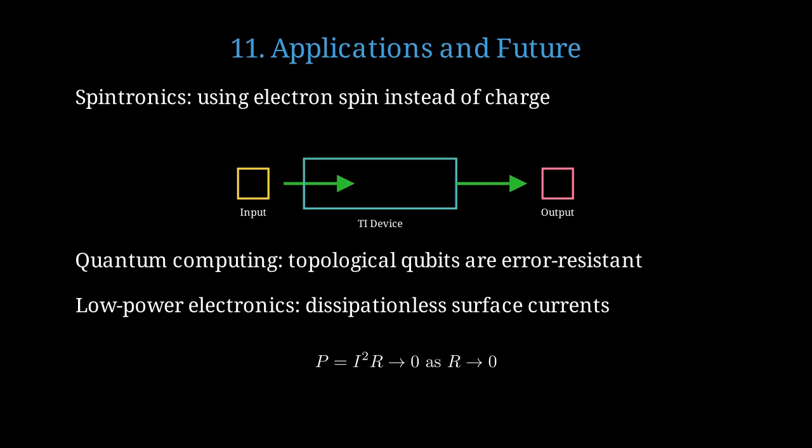Power dissipation equals current squared times resistance. As resistance approaches zero, so does power loss. How do scientists experimentally verify that a material is a topological insulator?